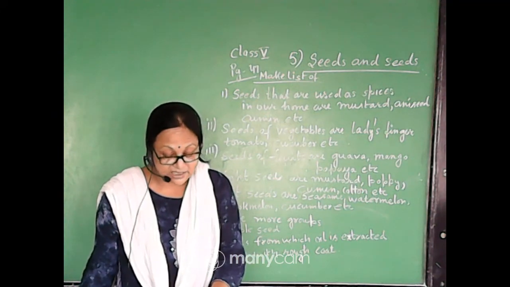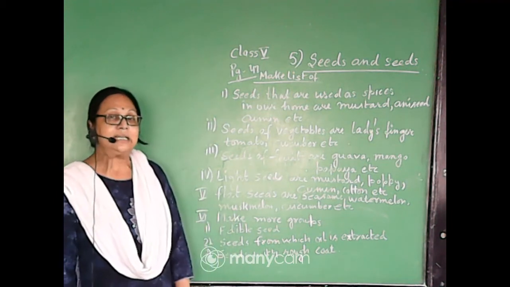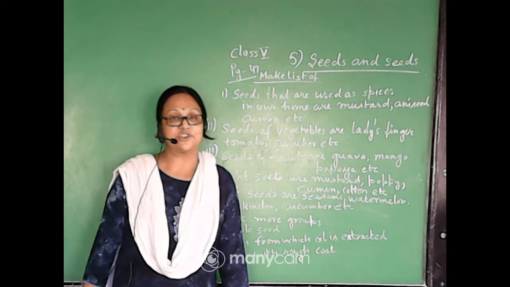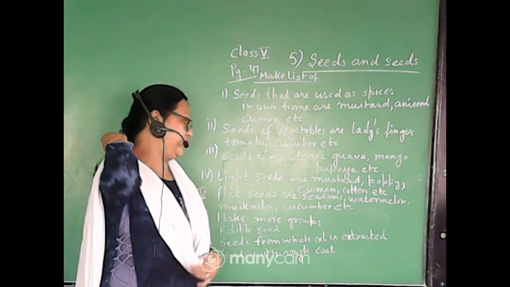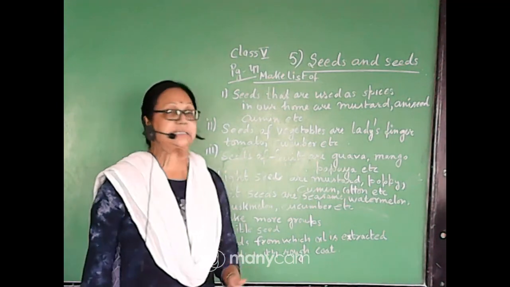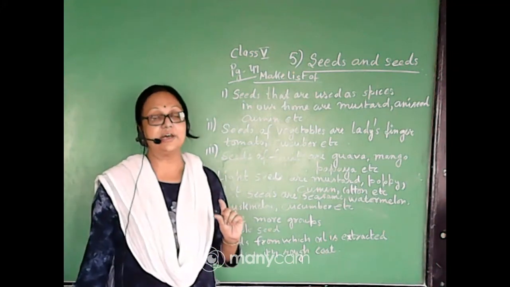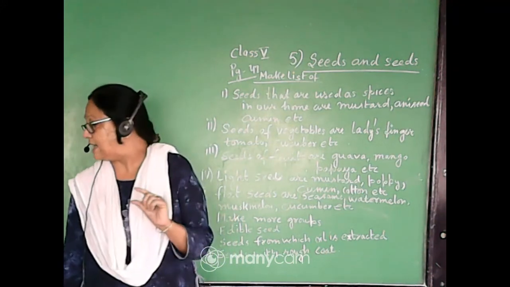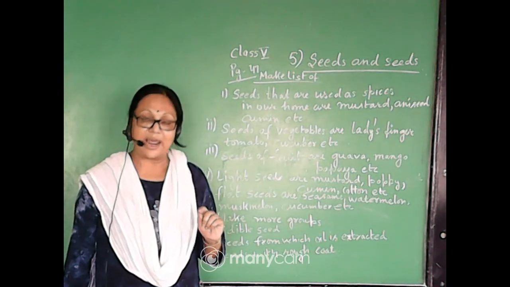Okay, now the next one is seeds which are flat. So have you seen the seeds which are flat in shape? In a few types of fruits you will see, or a few kinds of things like sesame and watermelon, muskmelon, cucumber. If you watch their seeds very carefully, you will see these all seeds are flat. They are not round in shape, they are flat in shape.